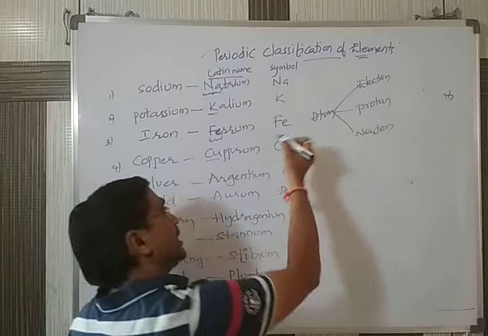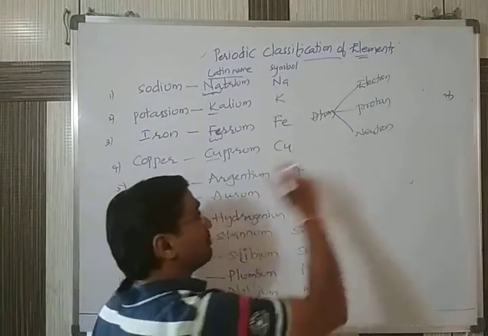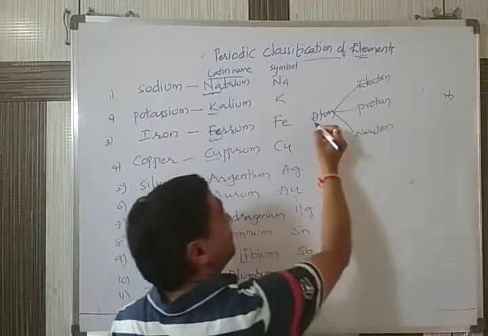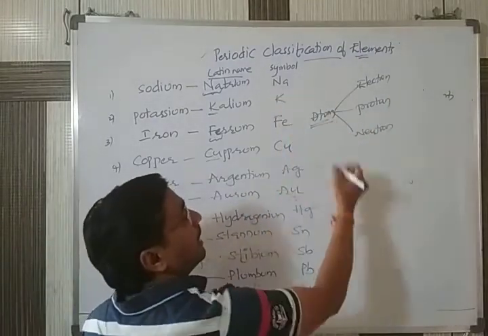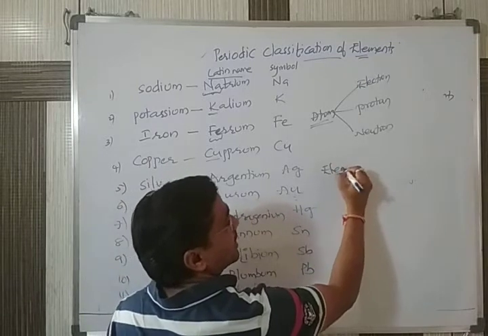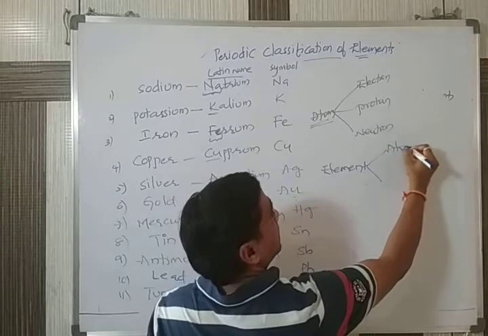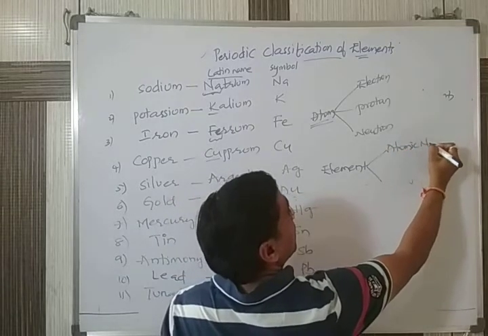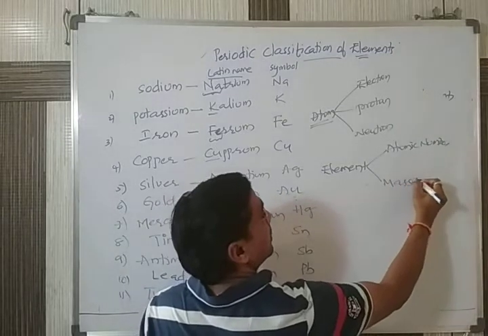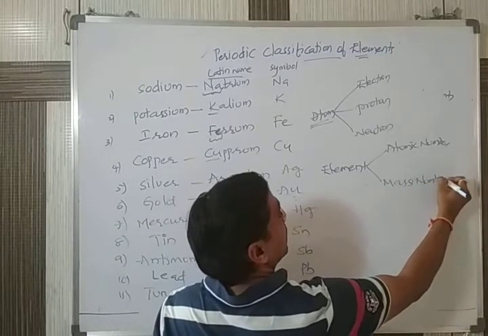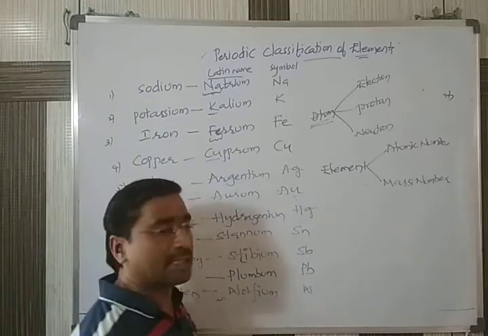Based on the atoms present in an element, every element will have two points: first the atomic number, and second the mass number.